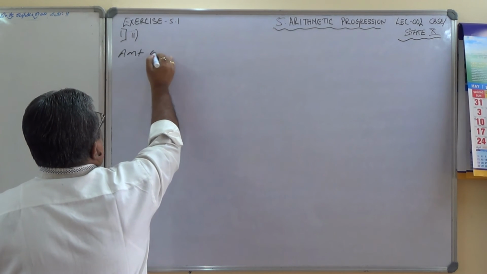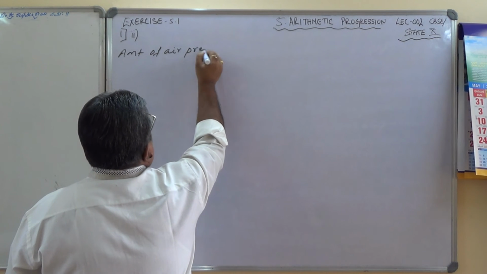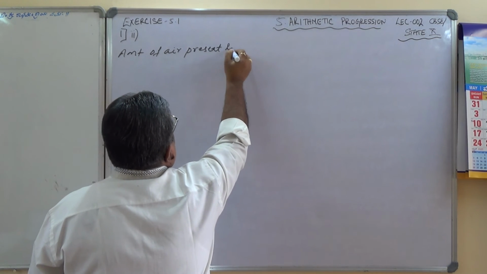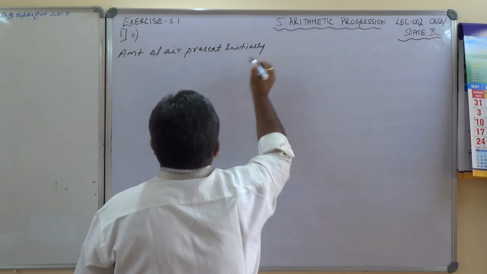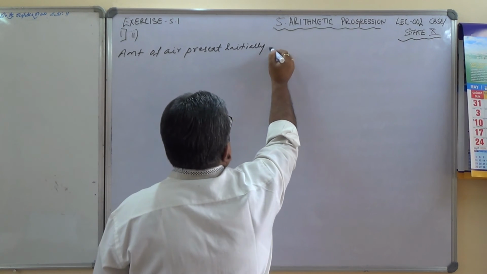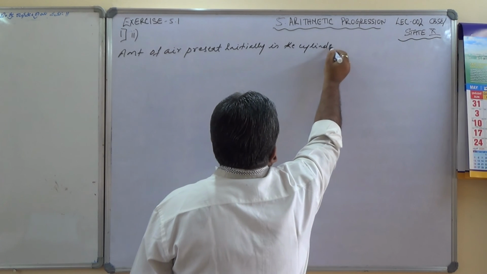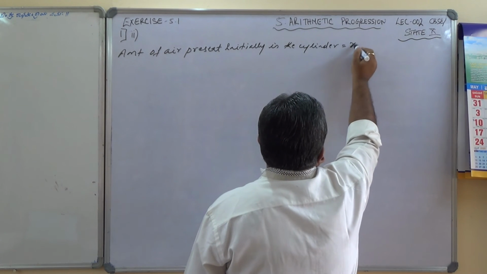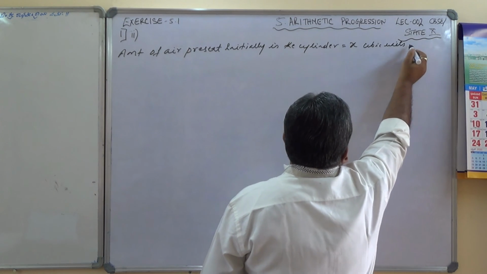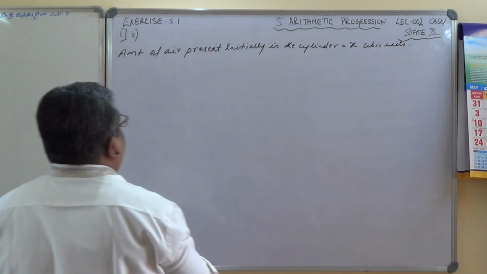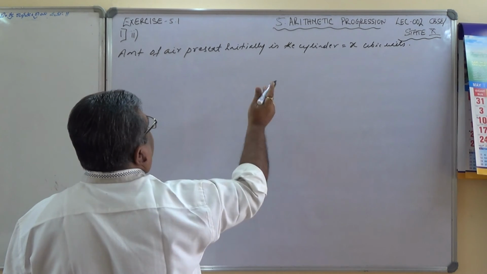Amount of air present initially in the cylinder is equal to x cubic units. Now let us use the pump for the first time and see how much air is present.